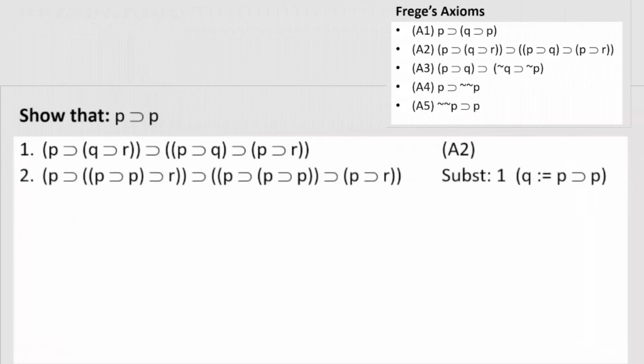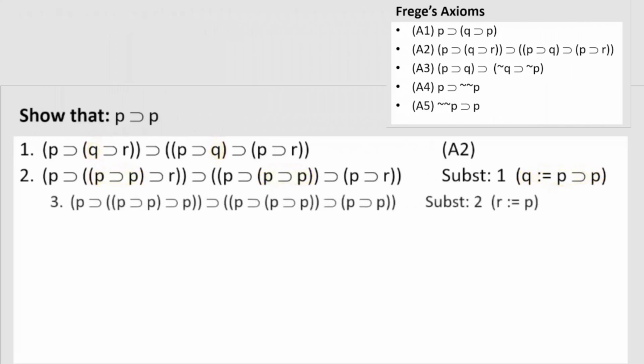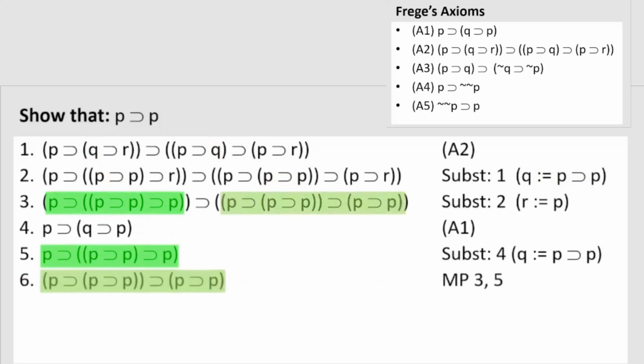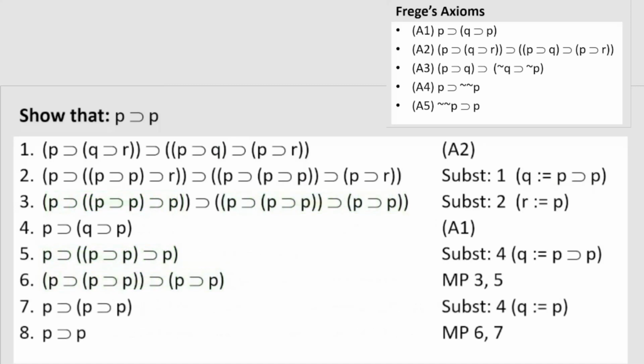Another kind of move is the application of the substitution rule. The second step here involves the substitution of all occurrences of variable Q with the formula if P then P. The third kind of move is the application of modus ponens. Modus ponens is a rule that allows us to derive the consequent of a conditional if we have the conditional and its antecedent on a different line. We have a conditional in step 3 and its antecedent in step 5, so we can derive the consequent. To complete the proof, 2 more steps need to be done.